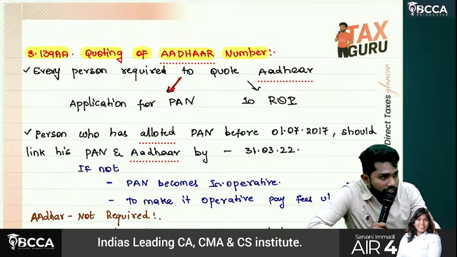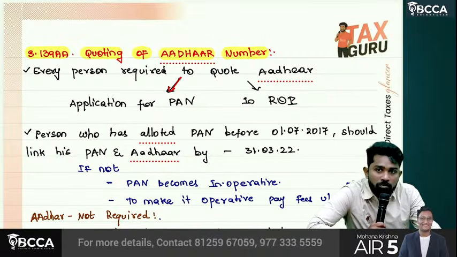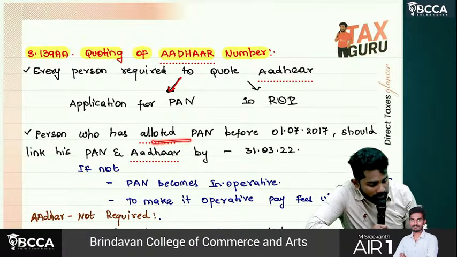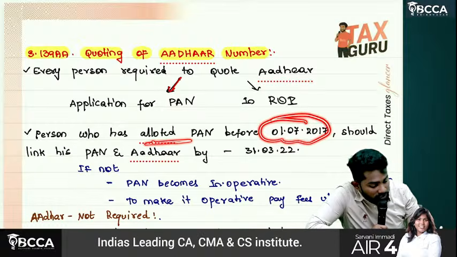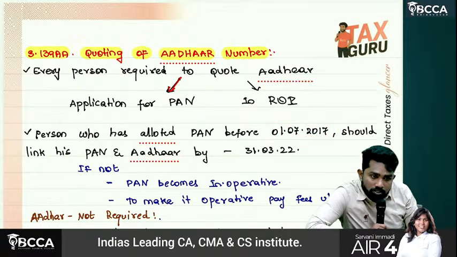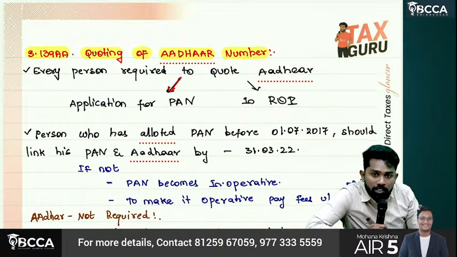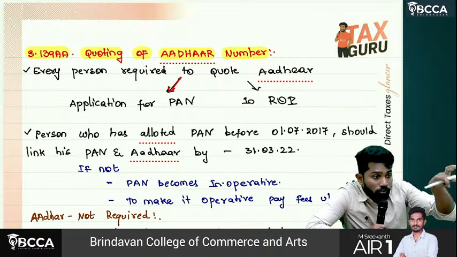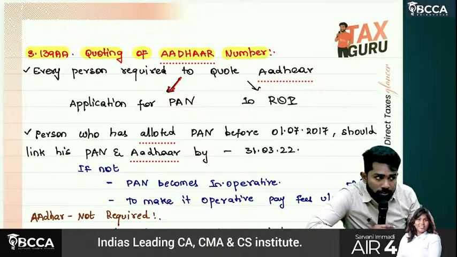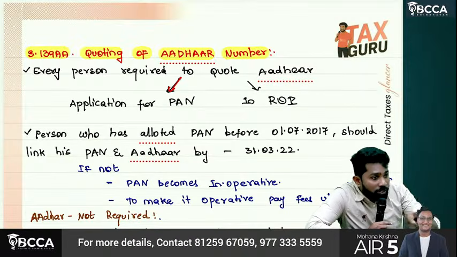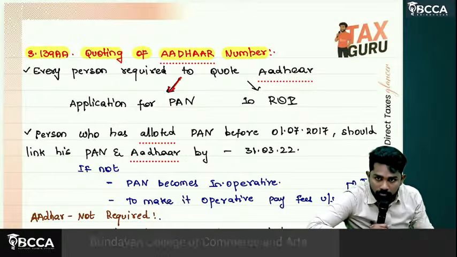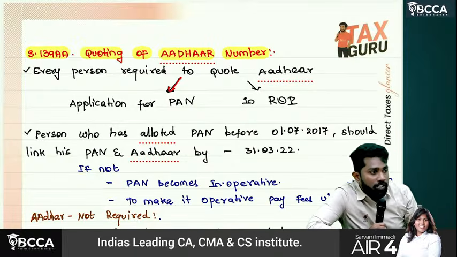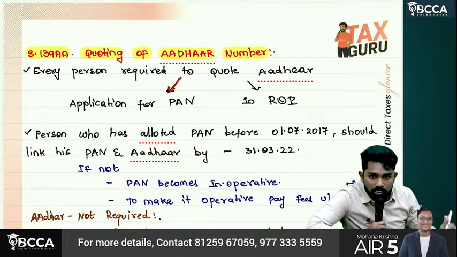Then what? At the time of filing the return of income, in the return he has to mention even his Aadhaar number. For a person who was allotted PAN before 1st July 2017, because this Aadhaar requirement came only in 2017, but you got the PAN number before 1st July 2017, then you should link your PAN with Aadhaar. If your PAN was issued before 1st July 2017, at that time they didn't collect the Aadhaar number in the PAN application.